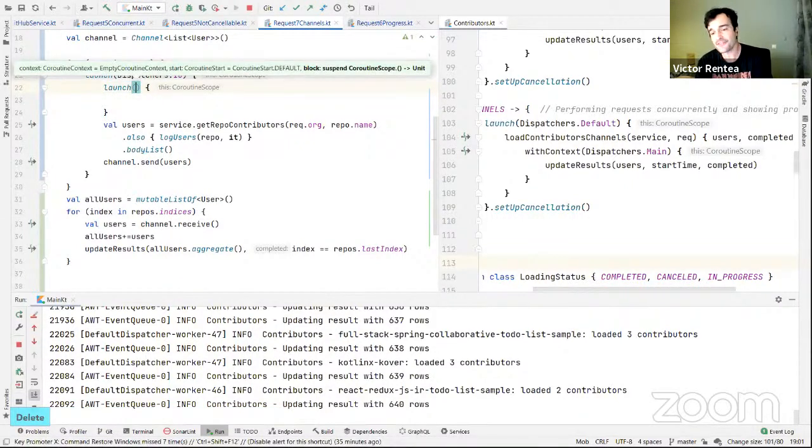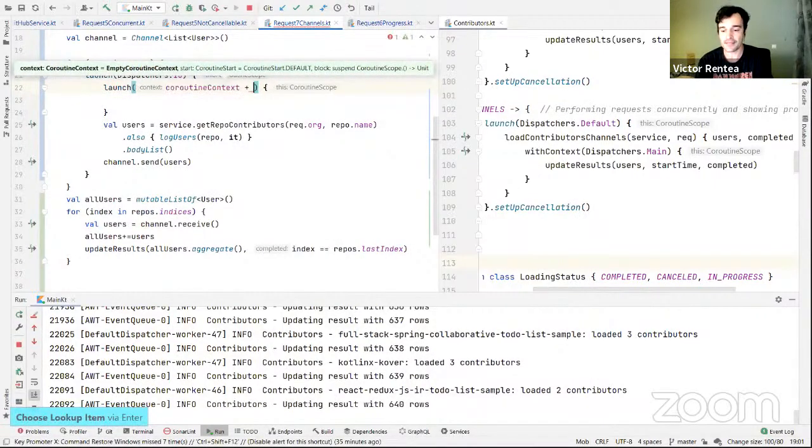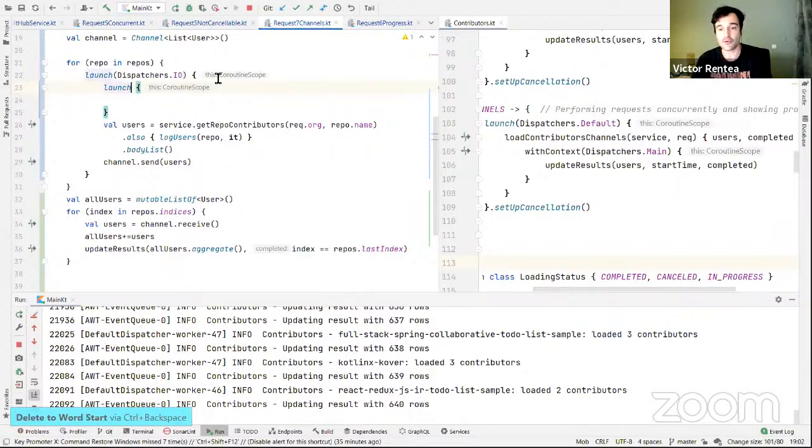But then there are interesting stuff happening here. For example, you can pass the coroutine name. You can put debugging information in here, saying that this is sub stuff. There is very good support for debugging this from JetBrains, of course, since they made the Kotlin language.